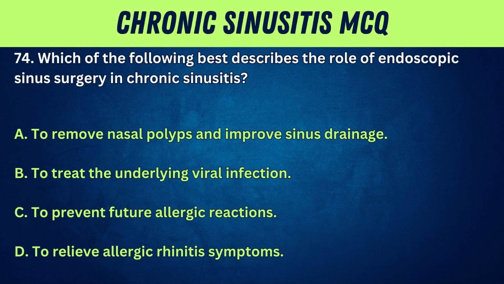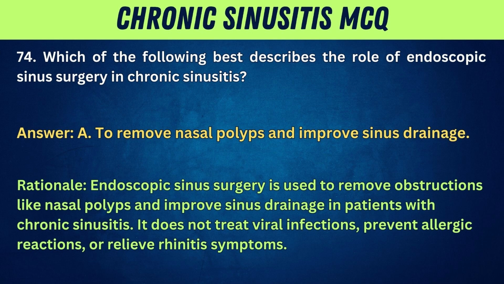74. Which of the following best describes the role of endoscopic sinus surgery in chronic sinusitis? A. To remove nasal polyps and improve sinus drainage. B. To treat the underlying viral infection. C. To prevent future allergic reactions. D. To relieve allergic rhinitis symptoms. Answer: A. To remove nasal polyps and improve sinus drainage.